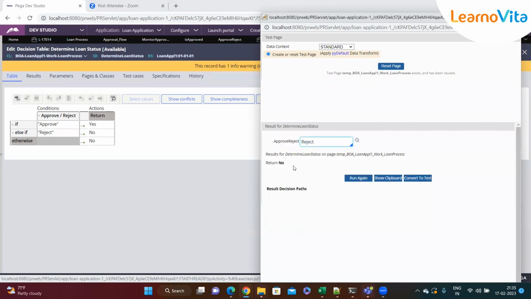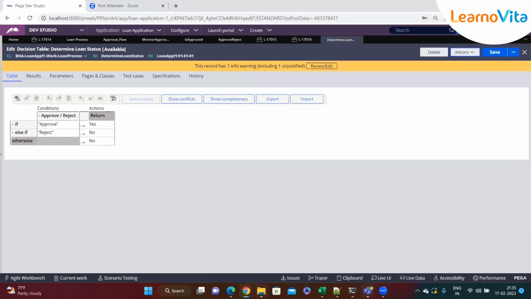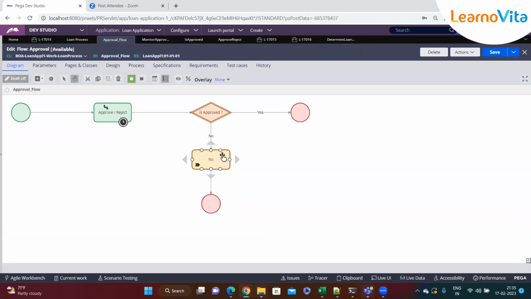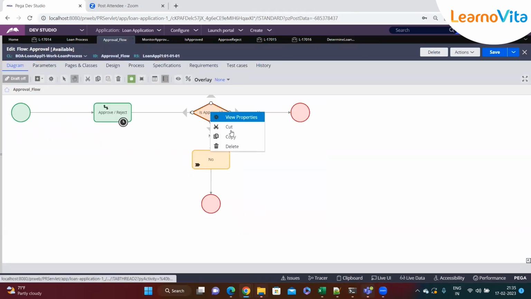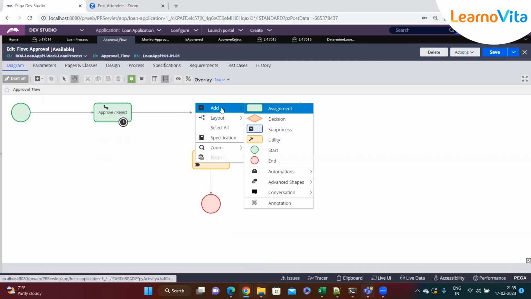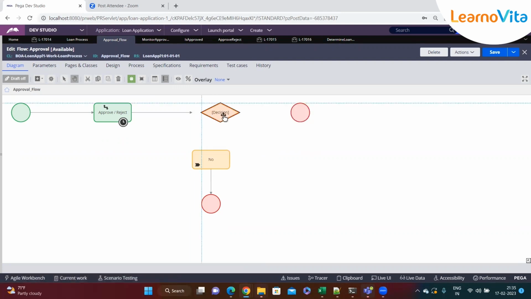Okay, so now say again, it's returning no only. So that means our decision table is working fine, and now we can use this in our flow. So what I'll do is delete this shape. Right click, okay, here it is. And then I'll apply the decision shape.